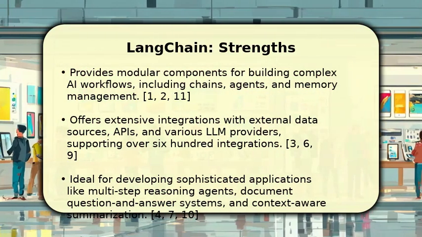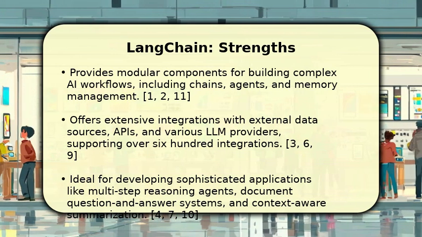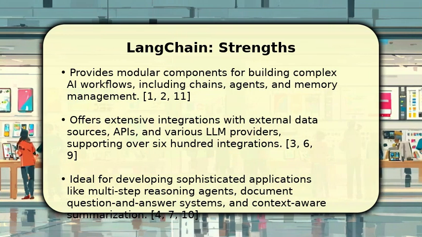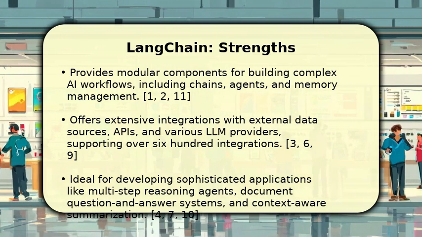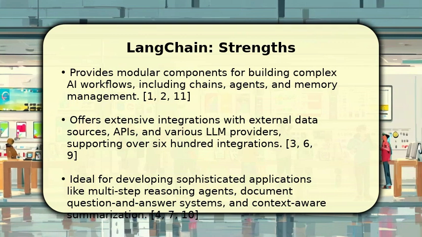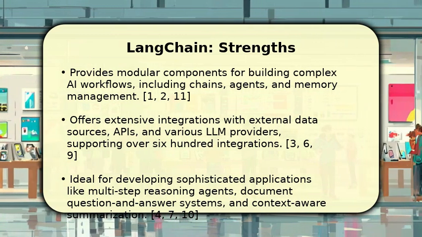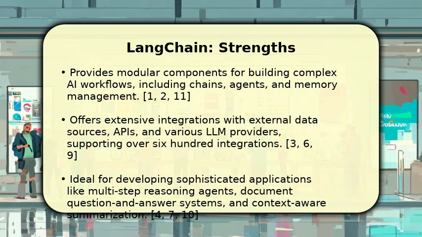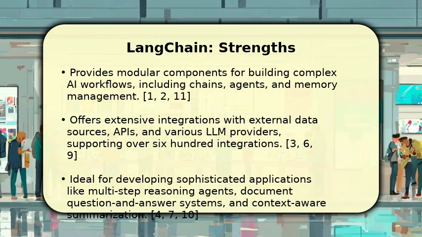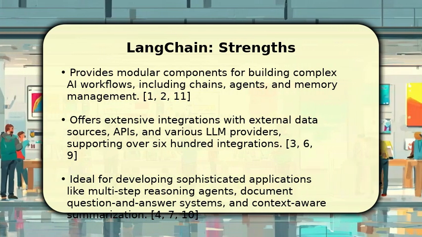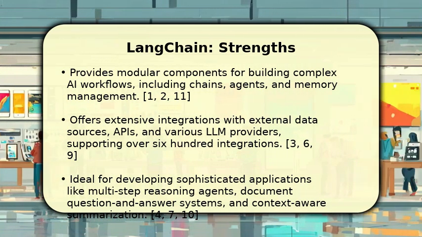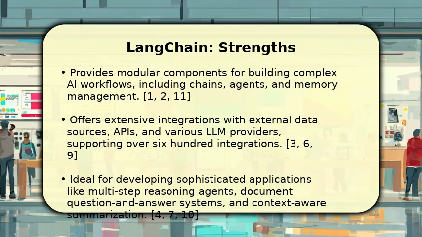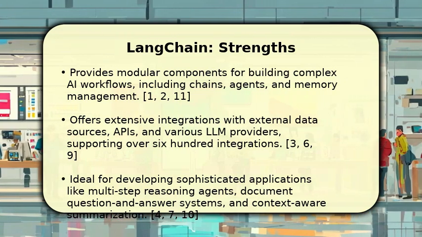LangChain stands out with its powerful modular architecture, enabling developers to construct complex AI workflows using components like chains, agents, and memory. It boasts an impressive array of integrations, connecting large language models to hundreds of external data sources, APIs, and various model providers. This makes it an excellent choice for building advanced applications that require multi-step reasoning, such as intelligent document analysis or creating sophisticated agents that can interact with the outside world.